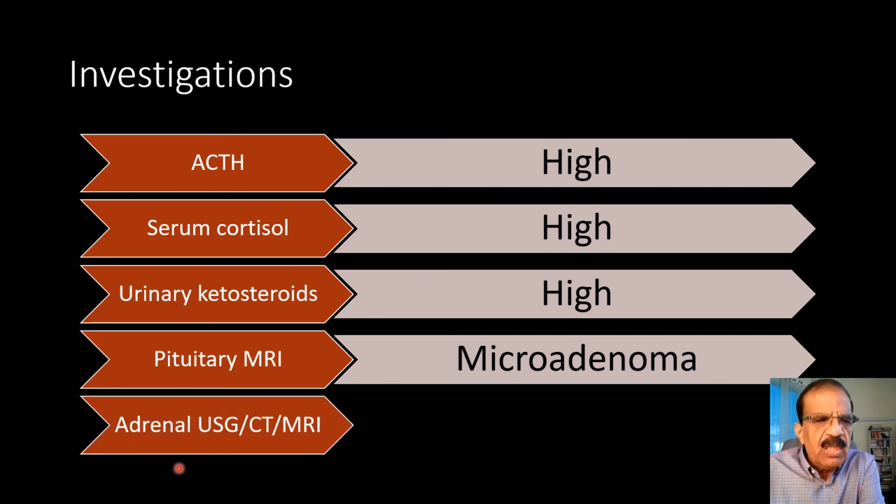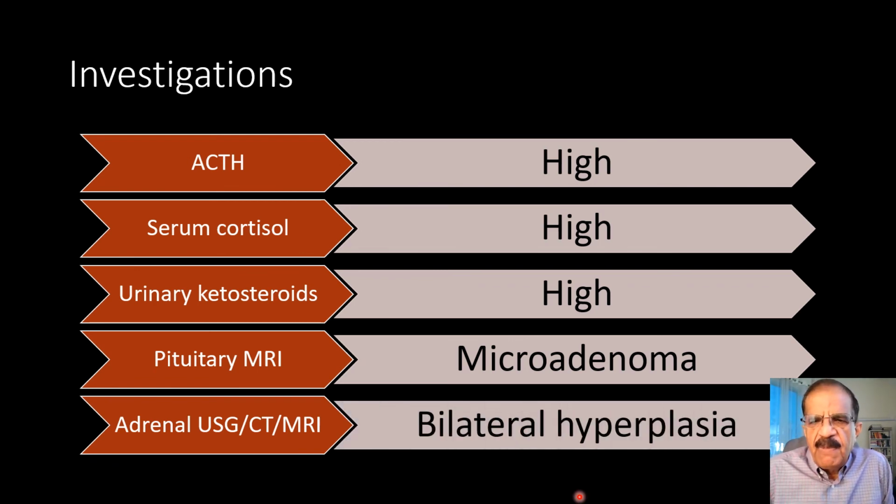So adrenal ultrasound will be done, and CT will be done, and MRI will be done, and guess what will be the result? If there is ACTH, it will of course stimulate both the adrenals. So there will be bilateral symmetrical enlargement, hyperplasia.